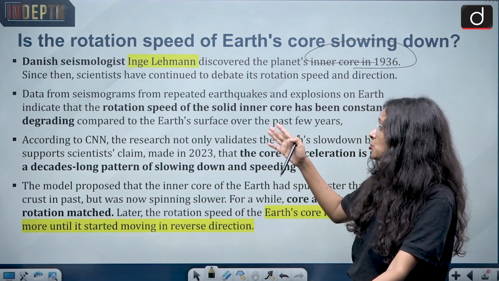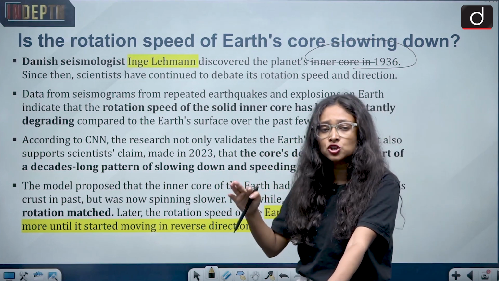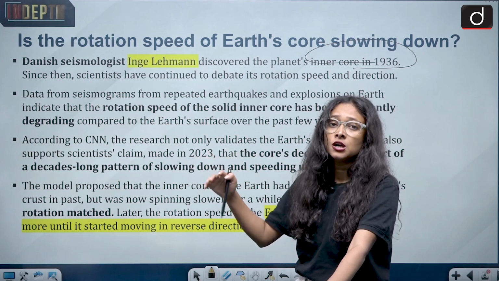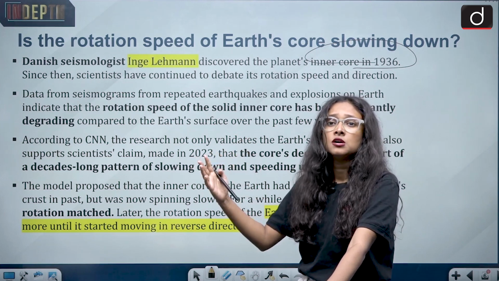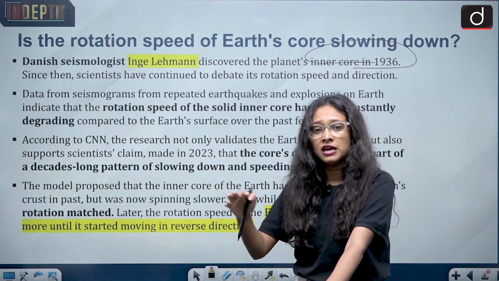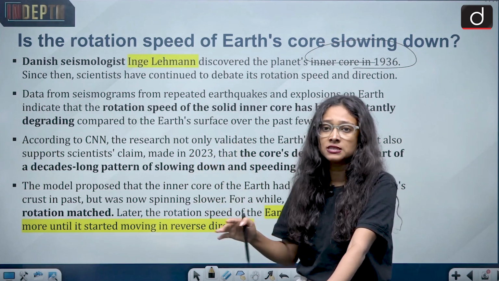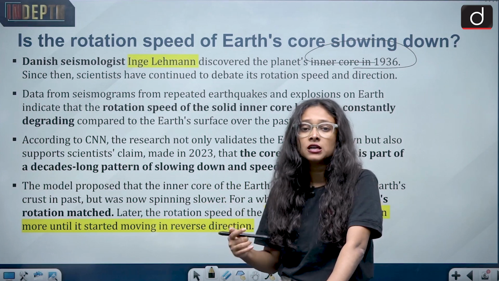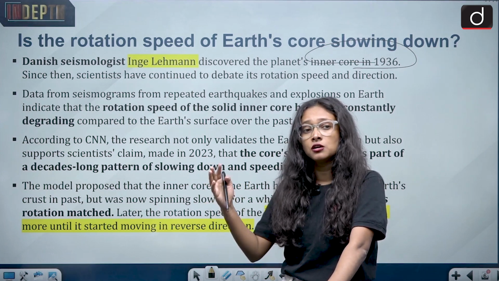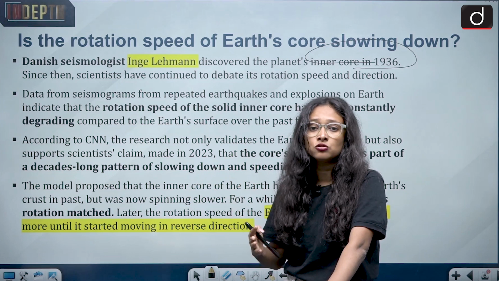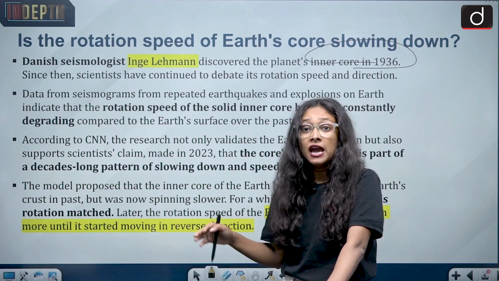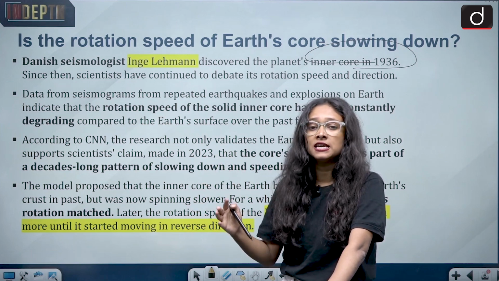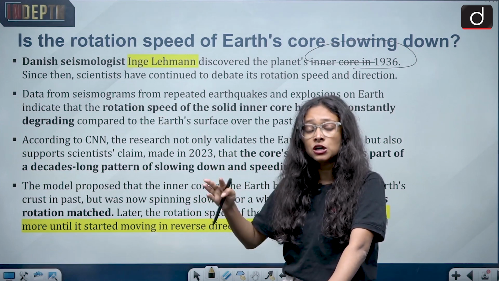Data from seismographs suggests that the rotation speed of the Earth's inner core is different from that of the Earth's main planet. This is about the seismologists' opinion and their findings. Various research says that. However, in 2023, a study found that the Earth's inner core's rotation speed is slowing down in comparison to Earth, and this time, in June, a journal said that it has reversed. After slowing down, it has reversed.